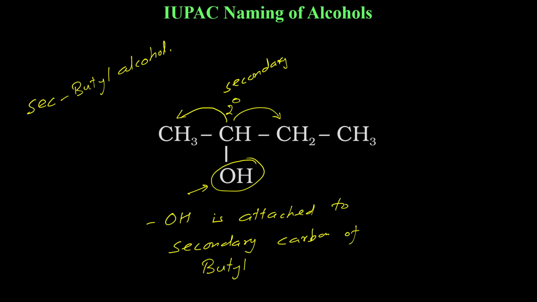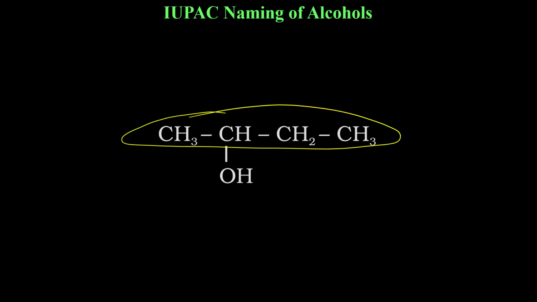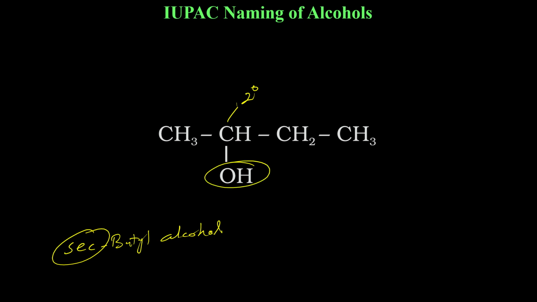Here also it is butyl, but OH is not attached to the side carbon. OH is attached to the secondary carbon. So that's why the name sec butyl alcohol. It is butyl alcohol, but sec because OH is attached on the secondary carbon.